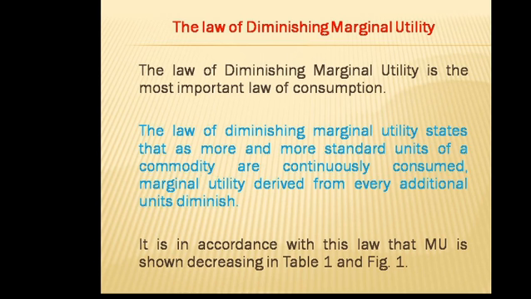It is in accordance with this law that marginal utility is shown decreasing in our table 1 and figure 1. In figure 1, our MU curve diminishes from left to right.